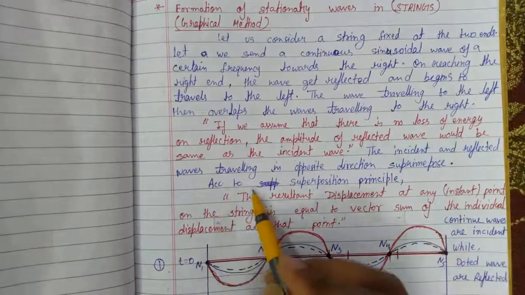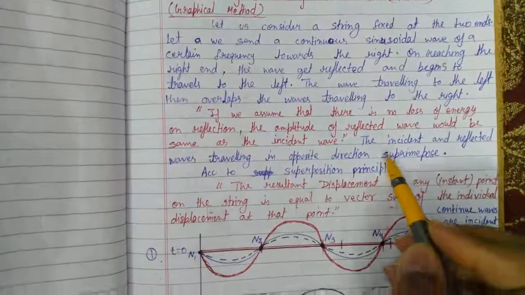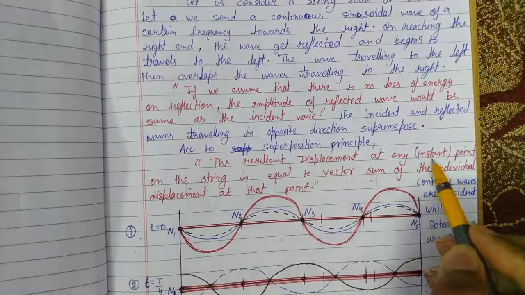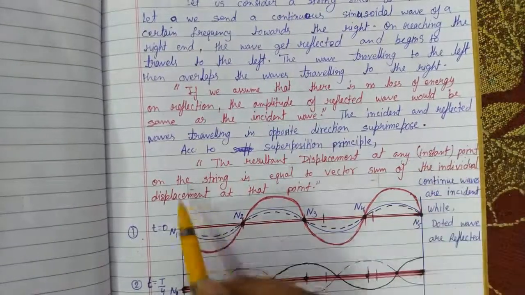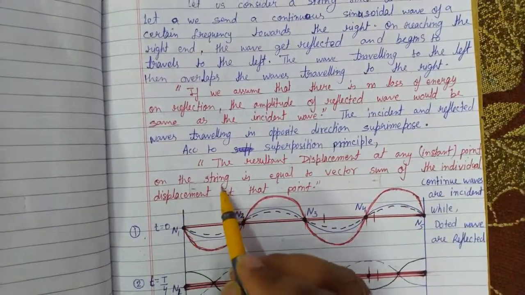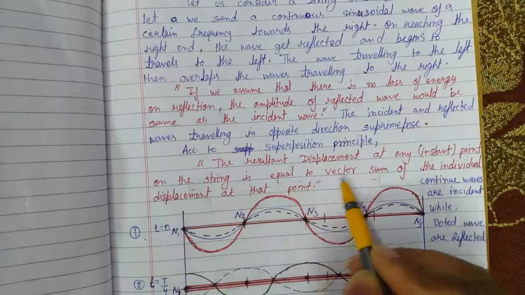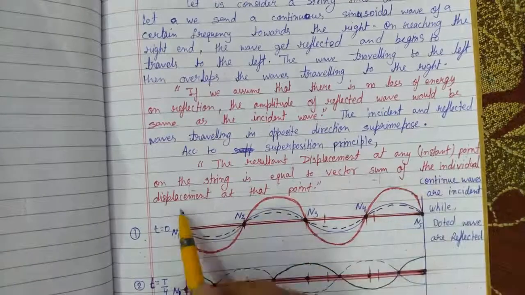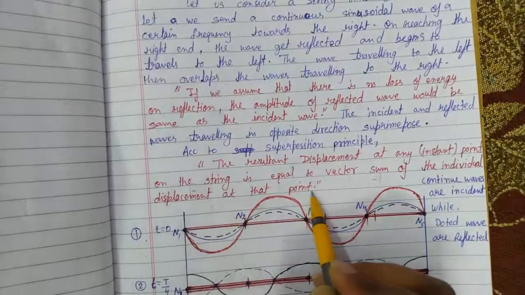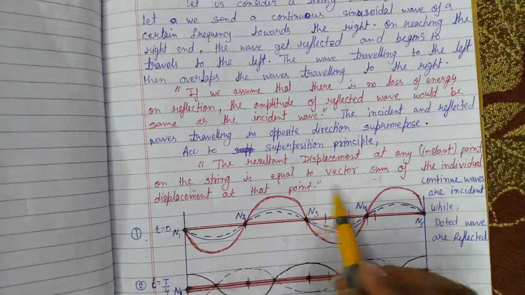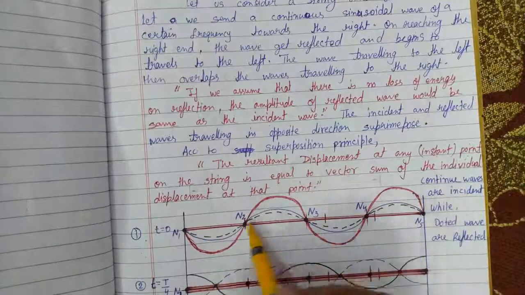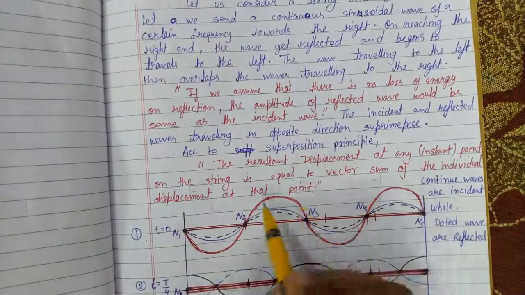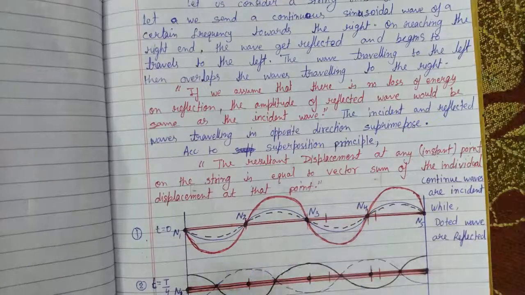According to the principle of superposition, the resultant displacement at any instant or at any point on the string is equal to the vector sum or algebraic sum of the individual displacements at that point.